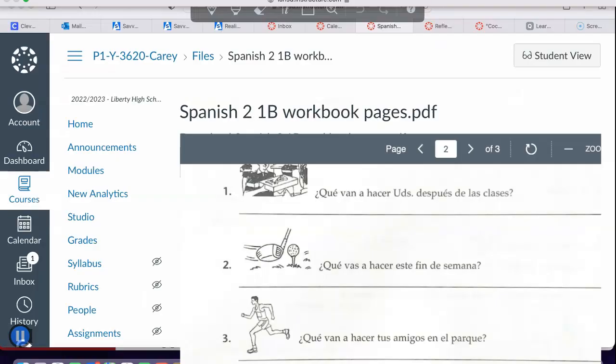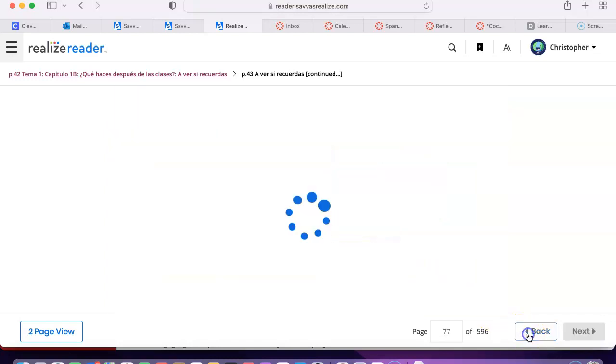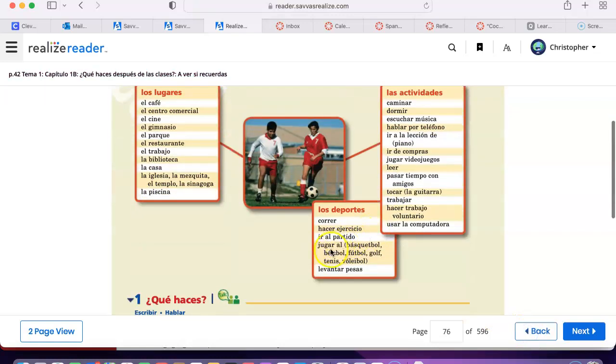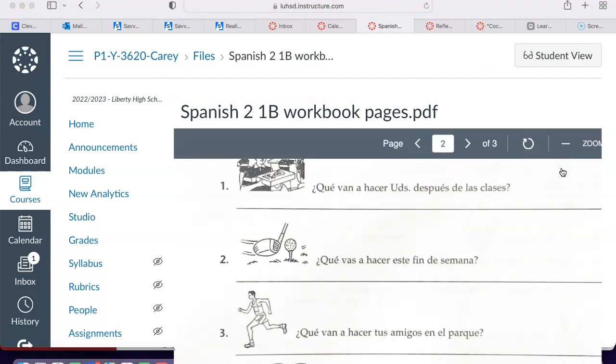And going back to page 43 to see, that would be yo voy, the verb ir in the yo form. A, and then back to page 42 for playing golf, jugar golf or practicar golf. Yo voy a jugar golf este fin de semana.